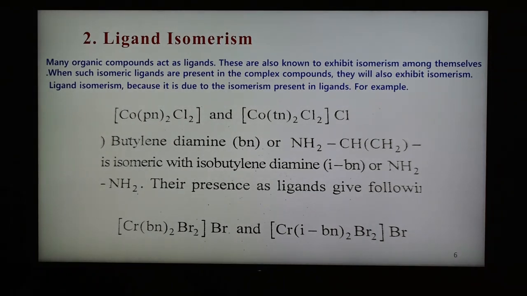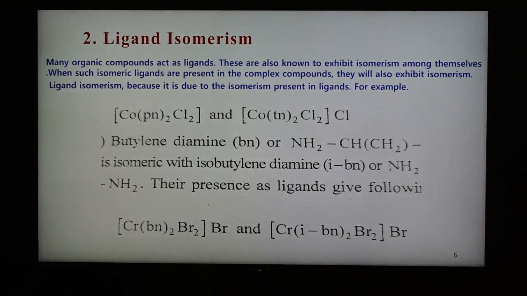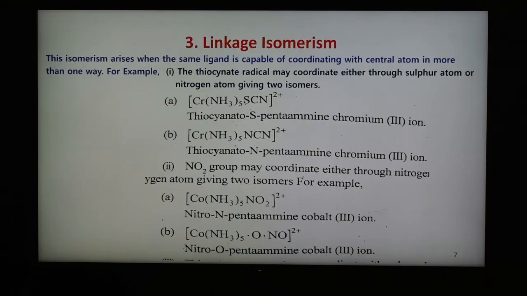In this way there is a difference in the ligand. So isobutylenediamine and butylenediamine are the examples of ligands, and they are different in the ligand. The ligands are different but the formula is the same, and therefore these different isomers obtained are known as ligand isomerism. Third is linkage isomerism.